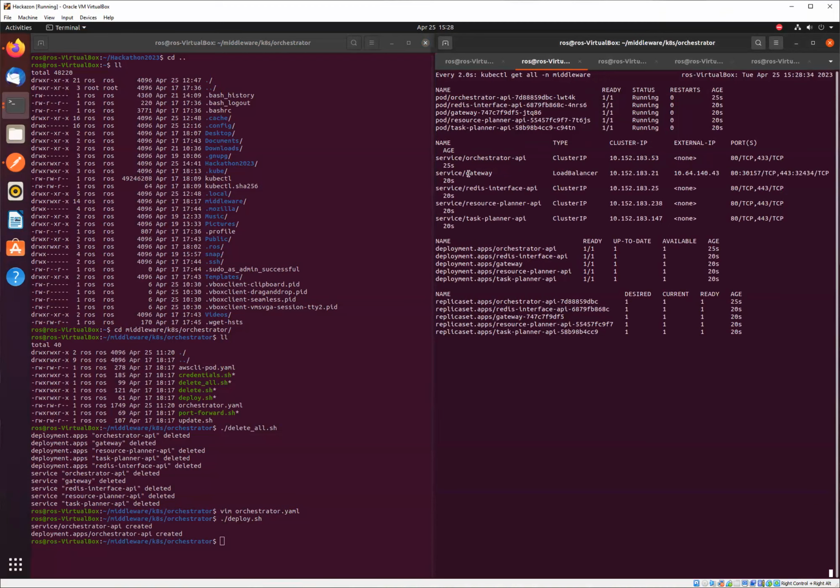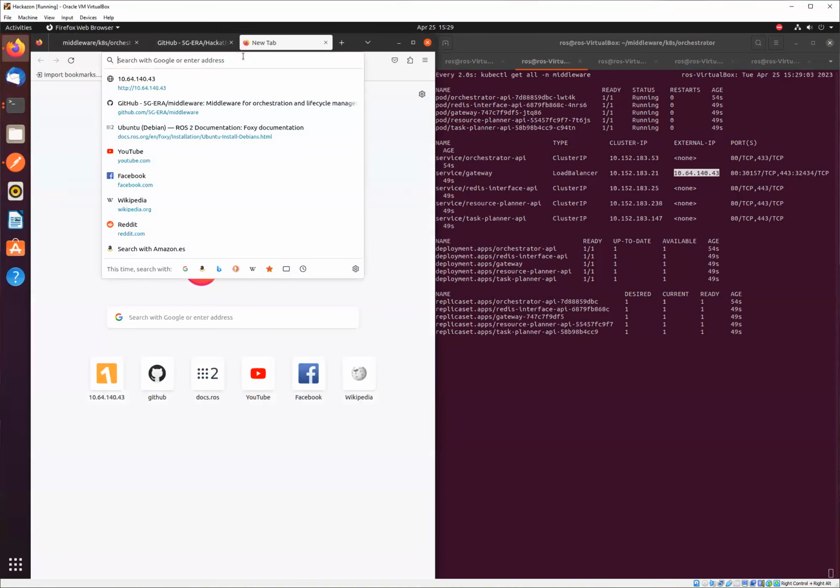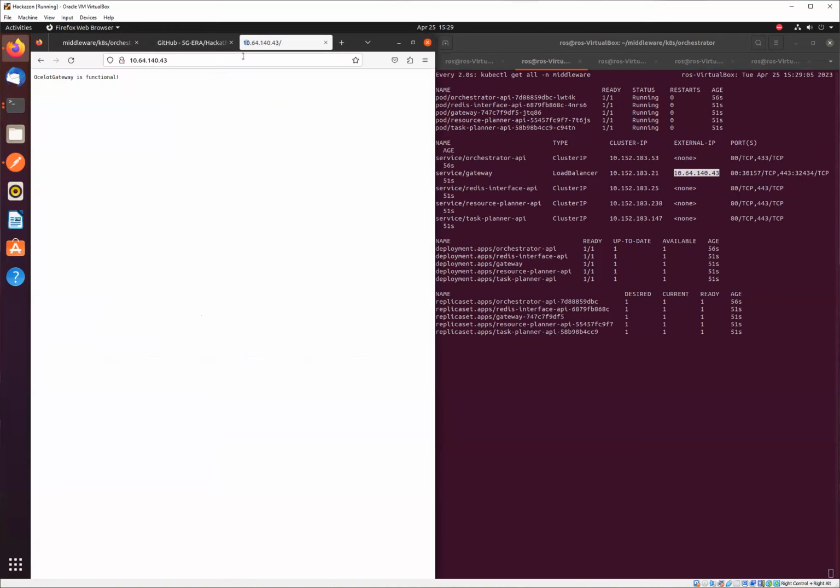We should see that the gateway service has its external IP address assigned. To actually verify that the yes, Michal, I'll share the values with you in a second. Just to verify that everything is working, we'll go to the web browser, we'll paste this IP address, and we should see the welcome banner of the 5G era middleware.